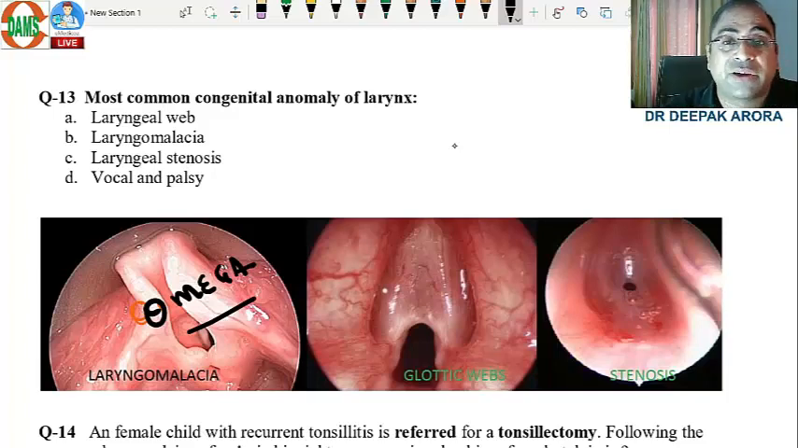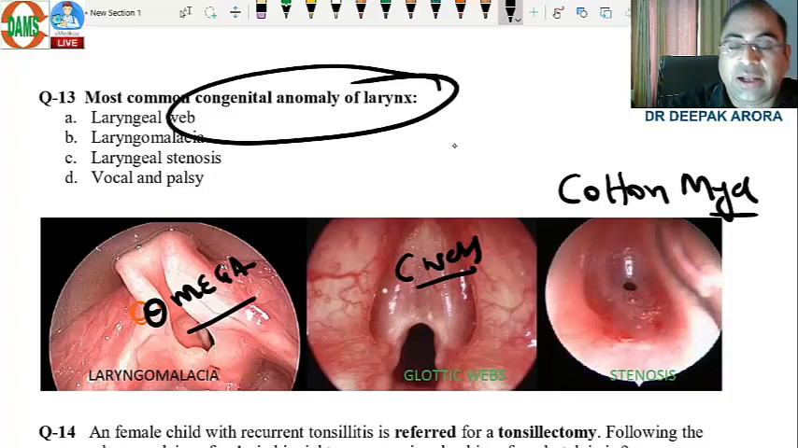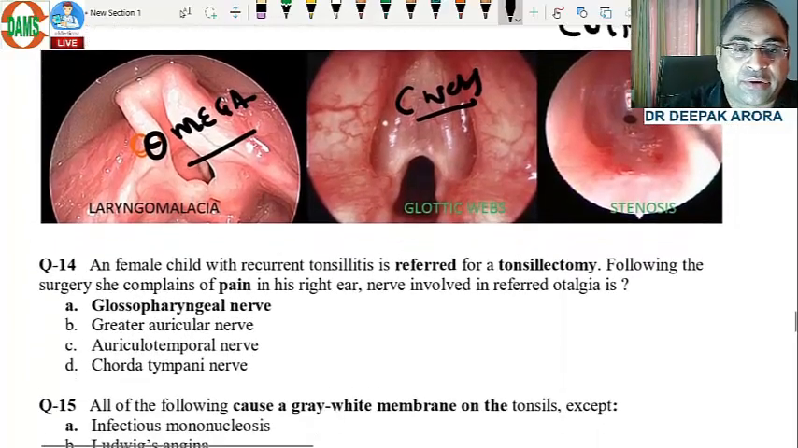If they show you some fibrous band between the vocal cords, it is a congenital web. This is an image of a congenital web. They can ask you an MCQ, or they can ask you one classification in the upcoming examination, Cotton-Myer classification, which is for congenital stenosis. Very important topic, congenital anomalies of the larynx. They will ask you an MCQ either in pediatrics or in ENT.